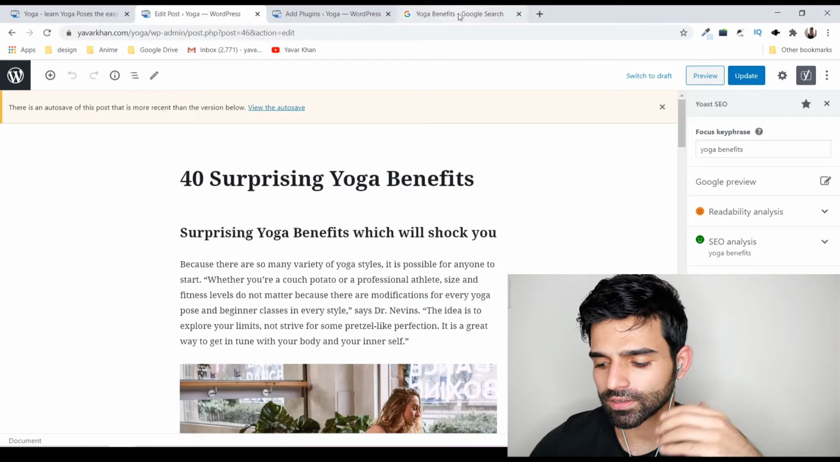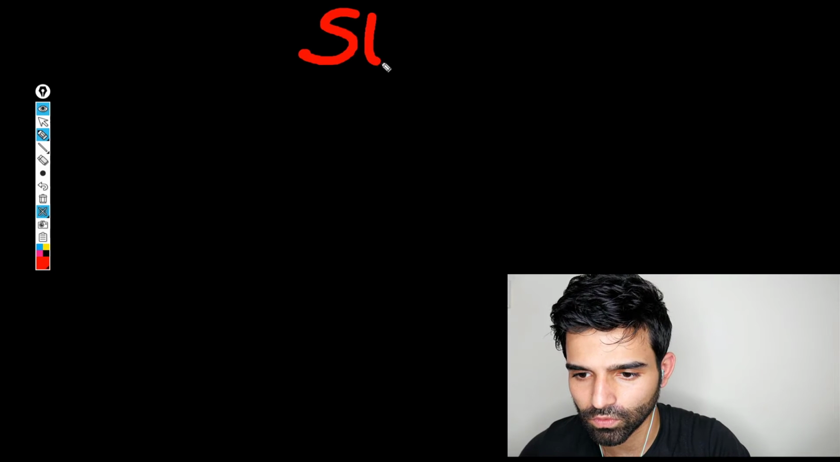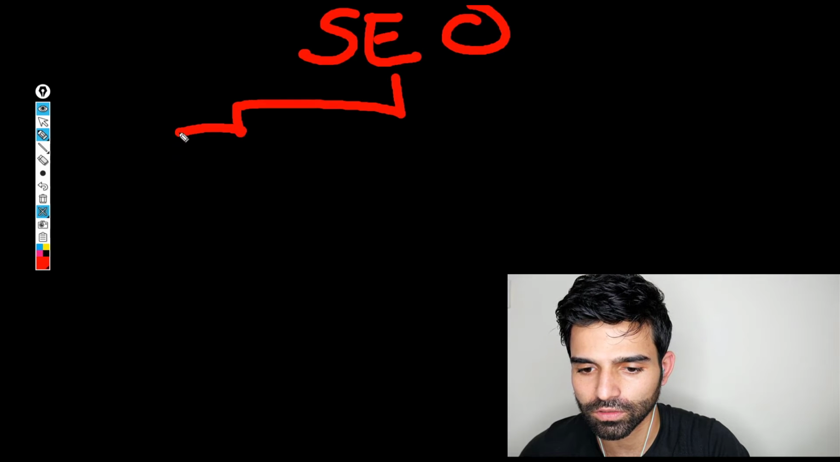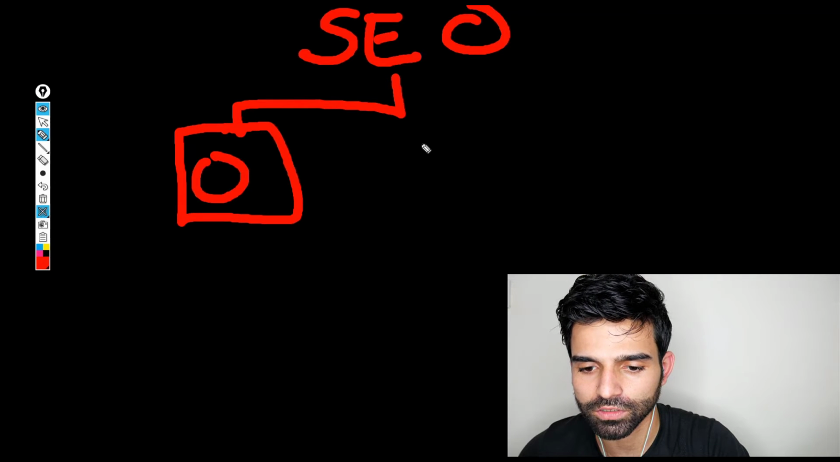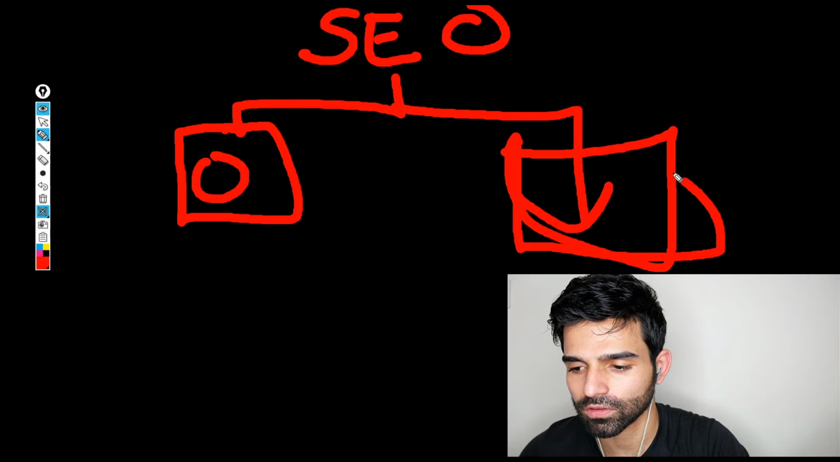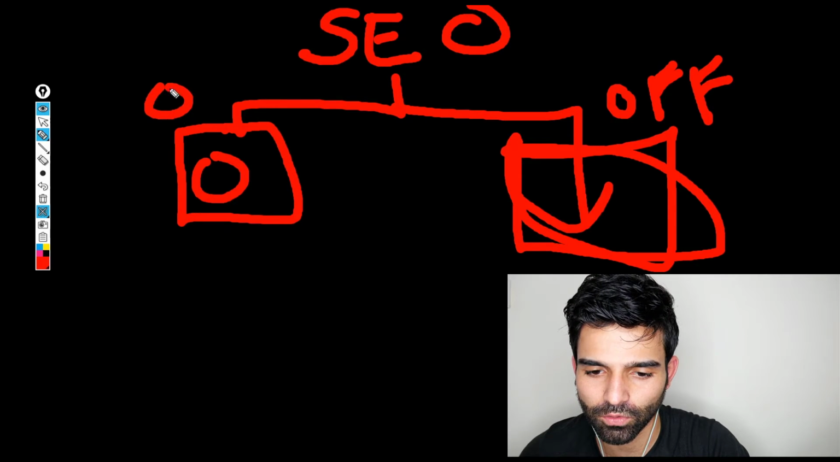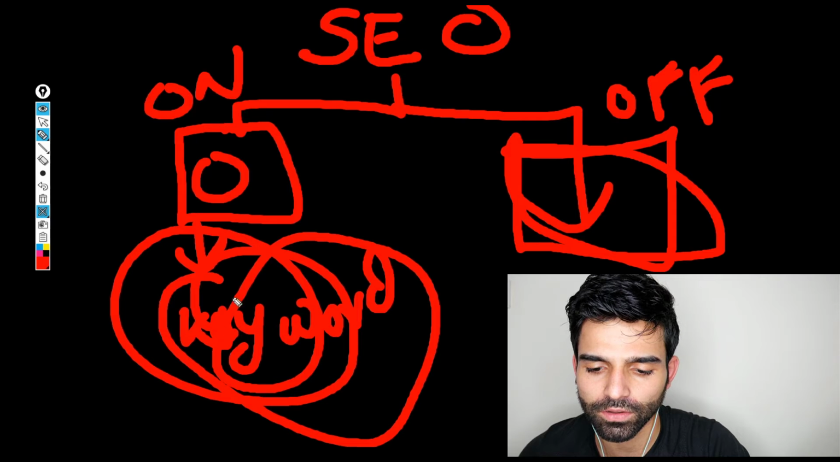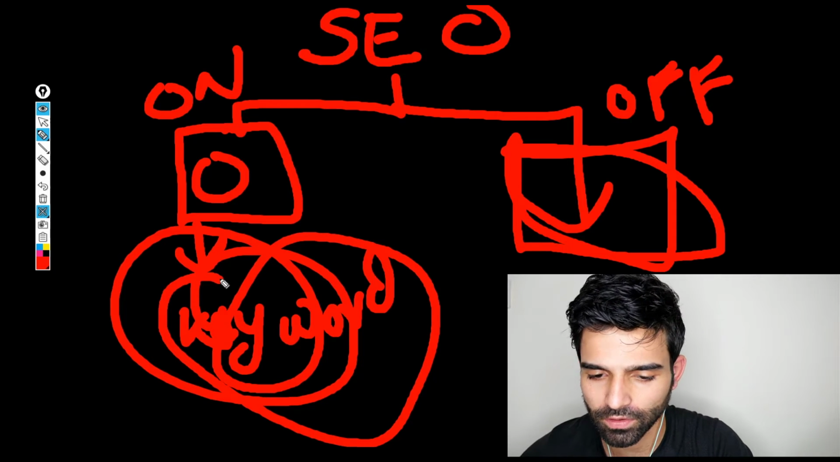If you could see my screen, guys, this is SEO. It works in two ways. This is your website, which is called on-site SEO, and this is outside, off-site SEO. Sorry, my handwriting is bad. On-site, you need a keyword and then all the optimization on the website. That's the first important thing for SEO.